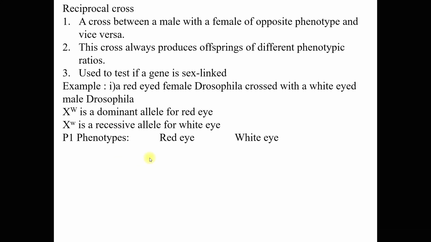Alright, so let's do the genetic cross of this red eye female with the white eye male. P1 phenotypes, red eye and white eye. P1 genotypes, XWXW, and then XwY. Why? Because white eye male mesti ada satu X chromosome dan Y chromosome.